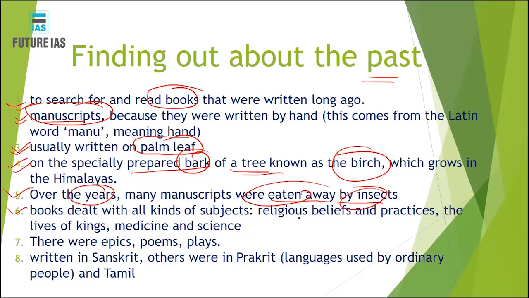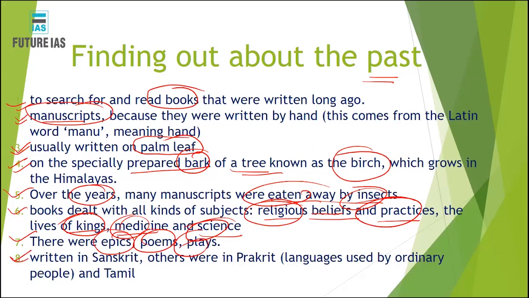For example, a few of the books were related to religious beliefs, practices, the lives of the kings, medicines, and science. So these books covered a significant number of subjects. Now, this knowledge related to the past also came through different types of composition, for example, epics, poems, and plays. These also came through different versions of these poems.